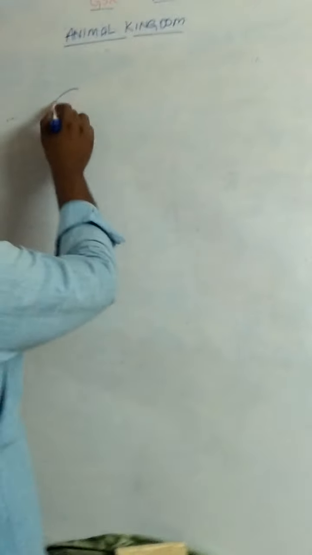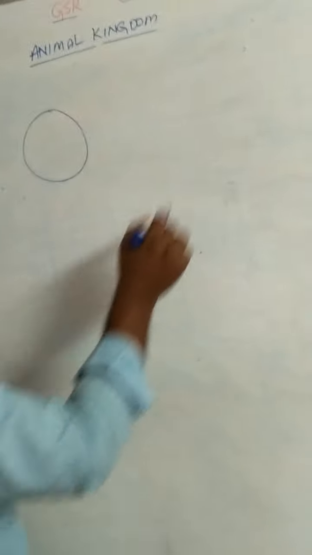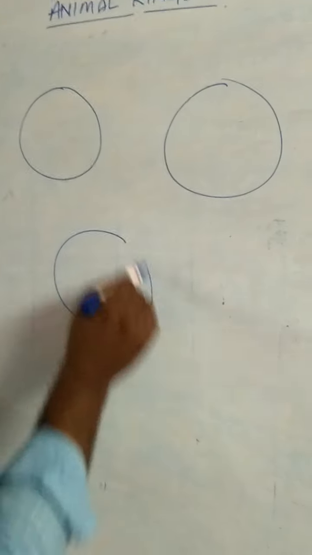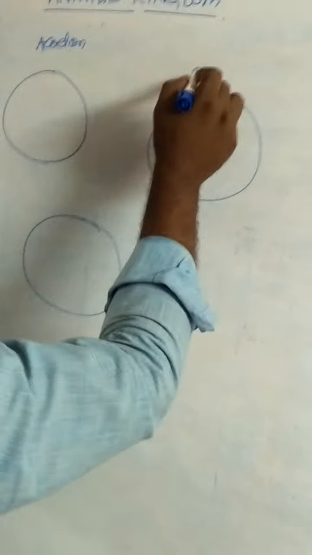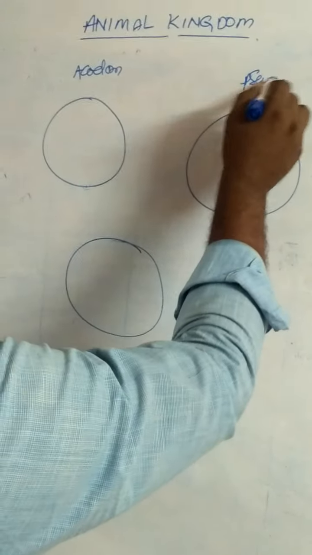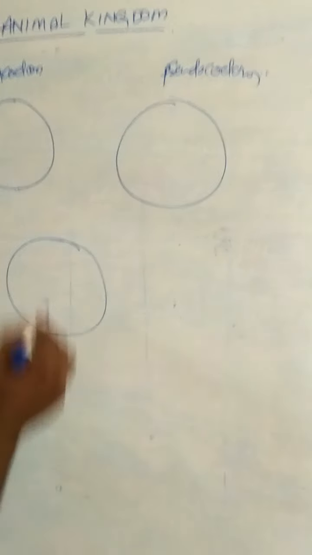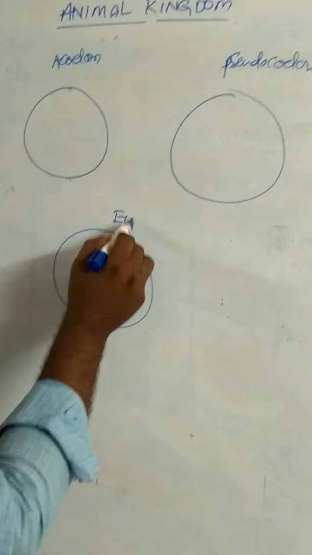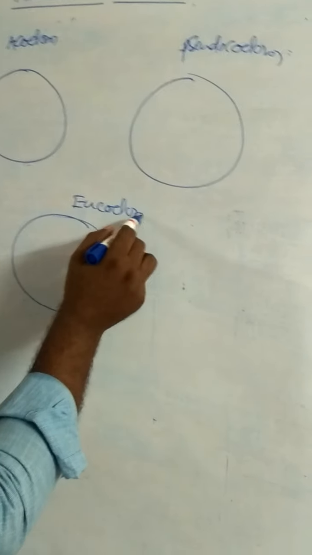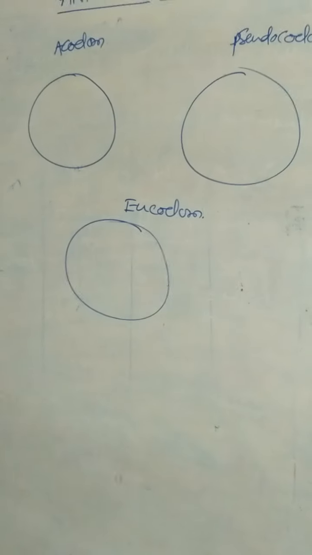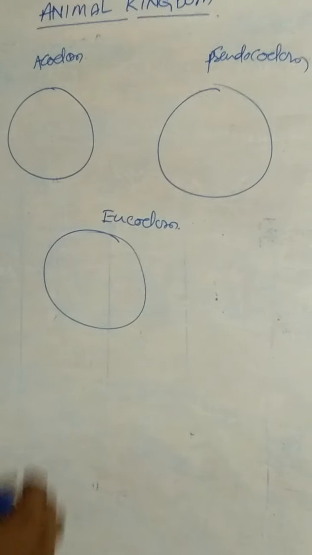What are the three types of coeloms? Acoelom, pseudocoelom, and eucoelom.